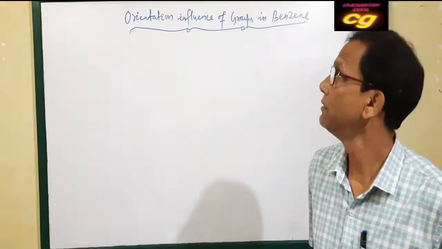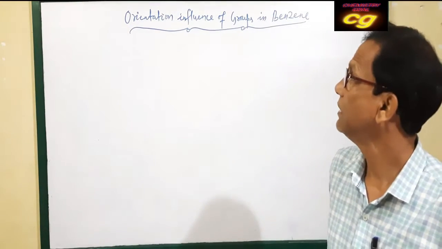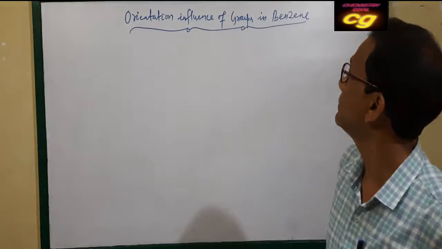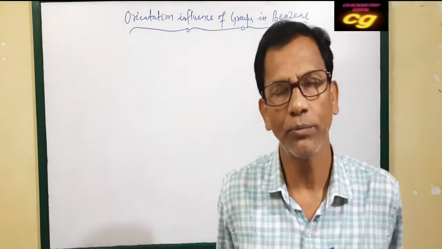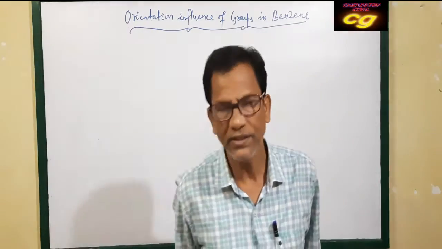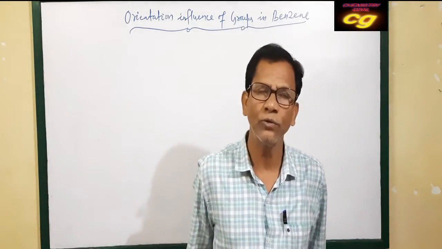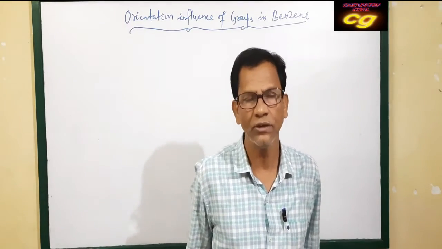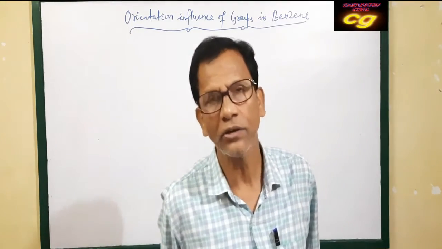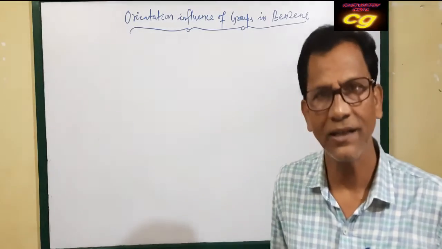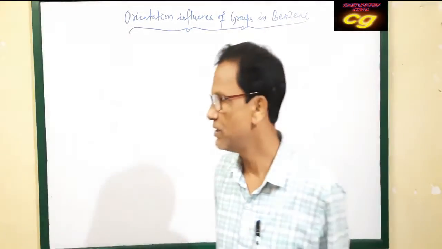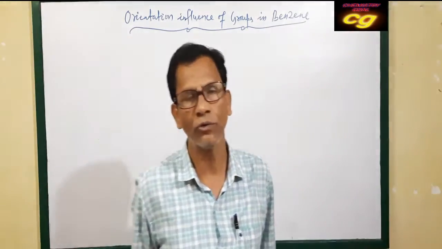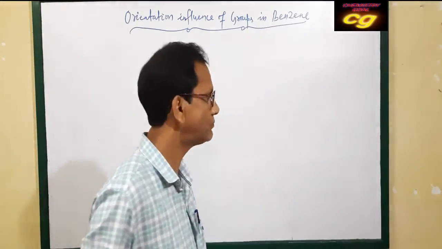Hello students, today we are going to discuss the orientation influence of groups in benzene. Already we have discussed the chemical properties of benzene. Benzene generally shows electrophilic substitution reactions because it has a pi electron cloud, which is why it attracts electrophiles. Generally, aromatic compounds show electrophilic substitution reactions.